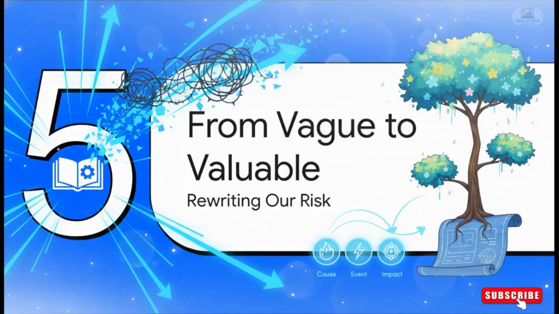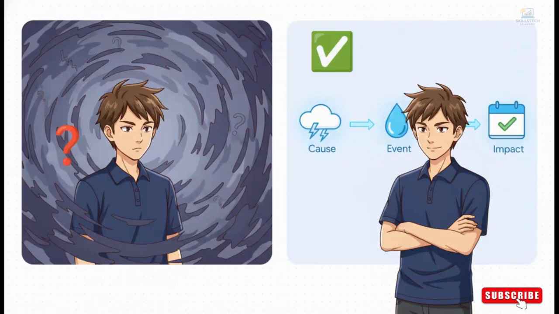Okay, so we've got our three parts: cause, event, and impact. Now for the fun part. Let's go back to that original terrible risk statement and give it a complete makeover using this powerful new framework. And just look at that transformation. We go from the useless weather is unpredictable to the crystal clear, due to the potential for bad weather, that's our cause, rain, our event, may occur, which will delay external work and cause schedule slips, our impact. Now that is a risk statement a project manager can actually do something with. It's specific, it's clear, and it is totally actionable.